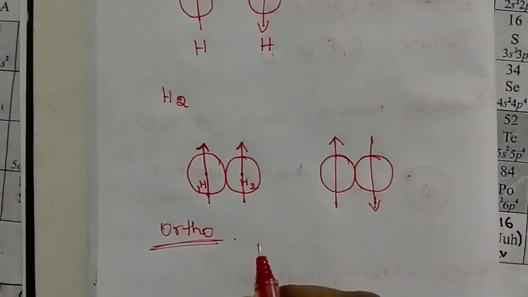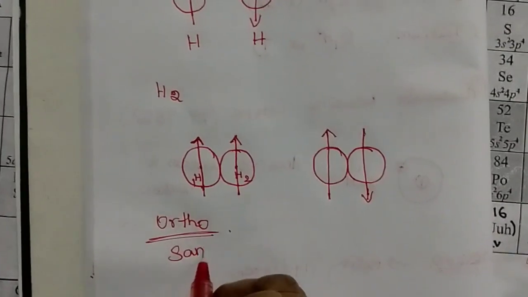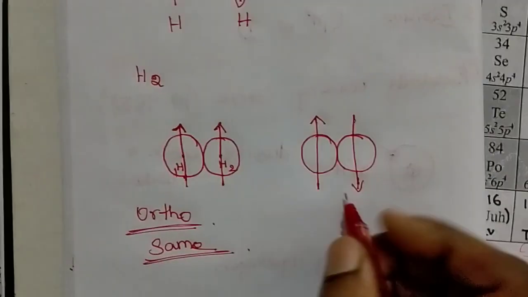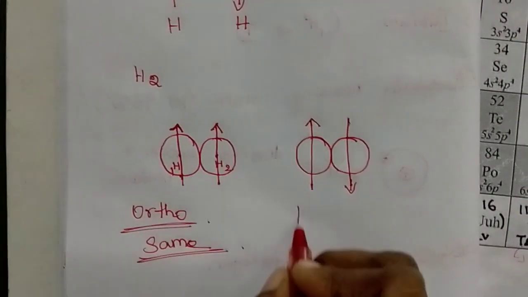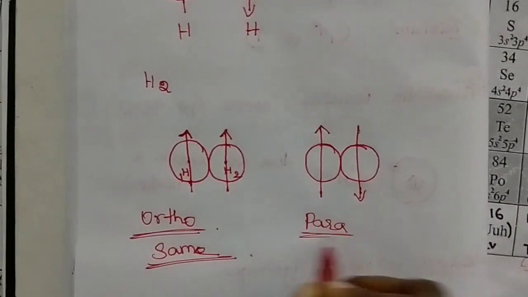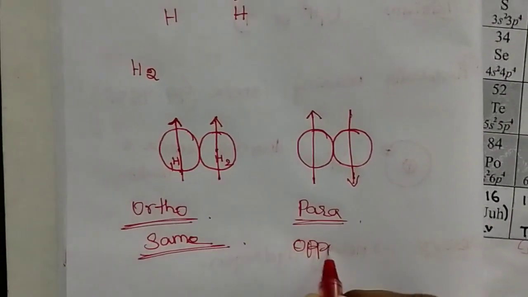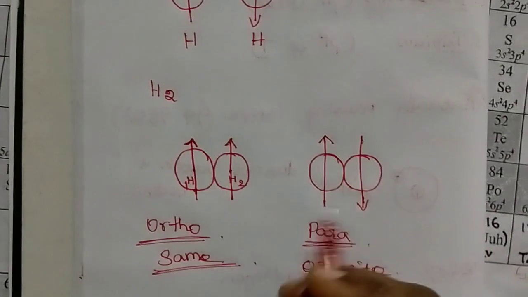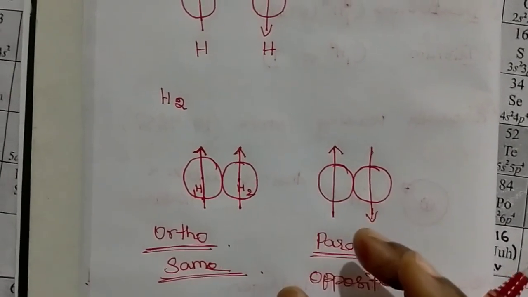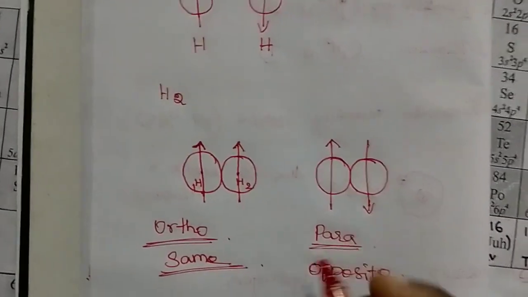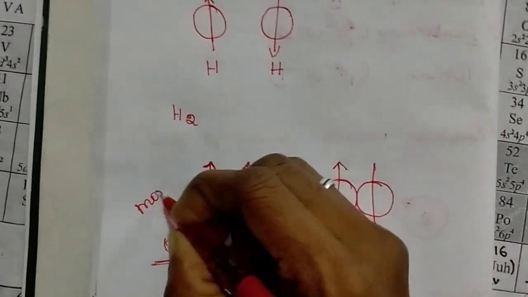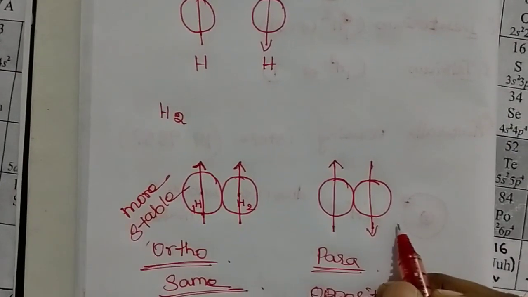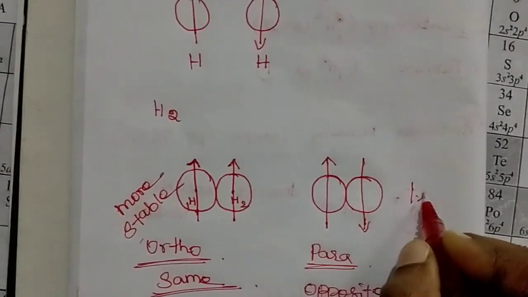orthohydrogen. So the same direction of spinning nucleus is orthohydrogen, and the opposite direction is parahydrogen. Because of the same direction, orthohydrogen is more stable than parahydrogen, which is less stable.